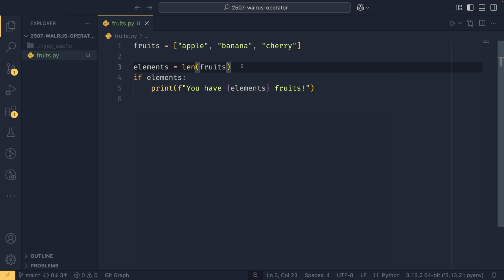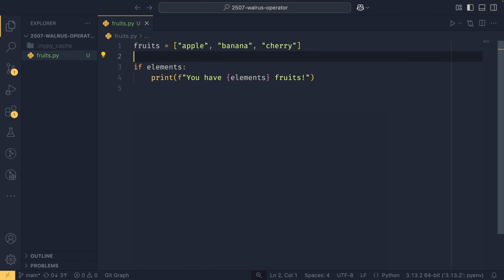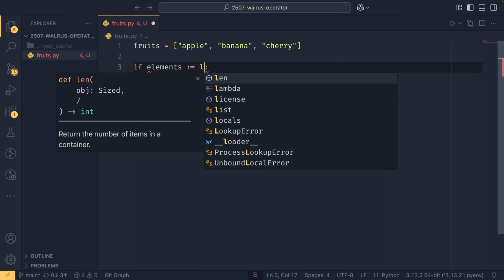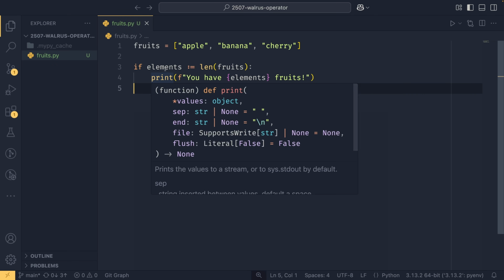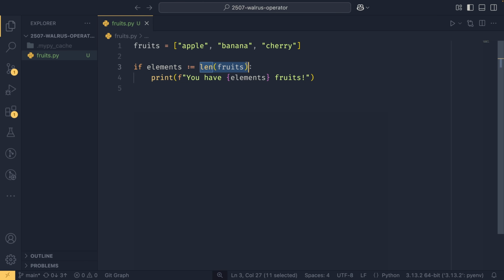And this is where a lot of the controversies came from, because it was more just a difference of opinion here. But if you are in the camp that would prefer to see this on one line, then the walrus operator lets you do that, because instead of doing this, you can do this instead. And now you have created the variable elements and performed the calculation within the single statement. And this is what the walrus operator allows you to do. It allows you to assign values to variables within statements.